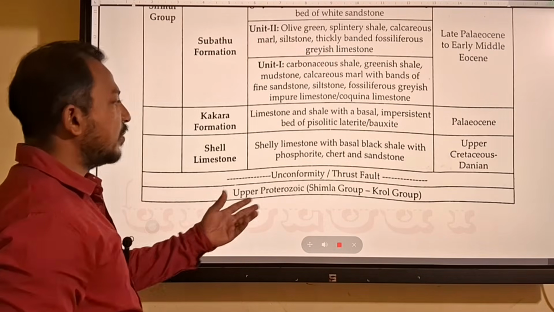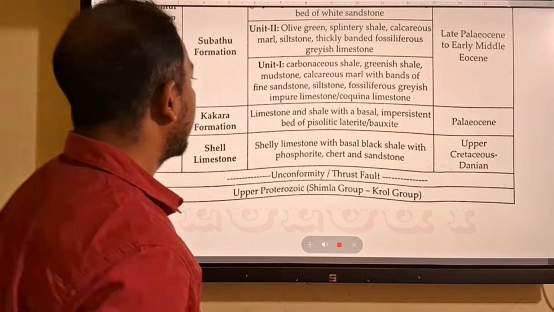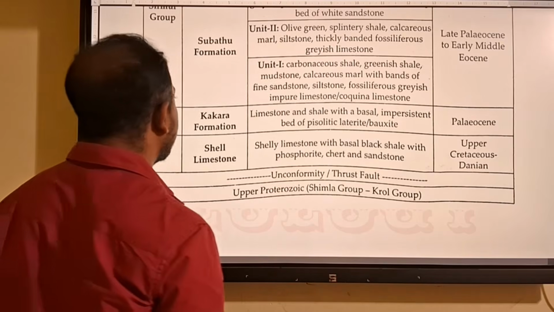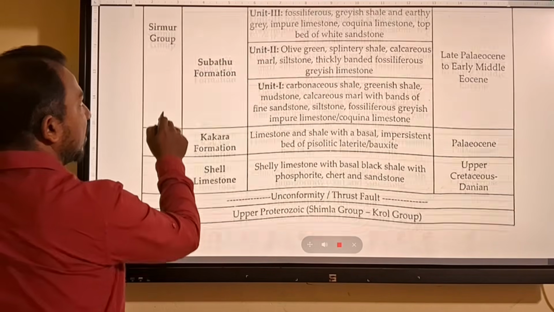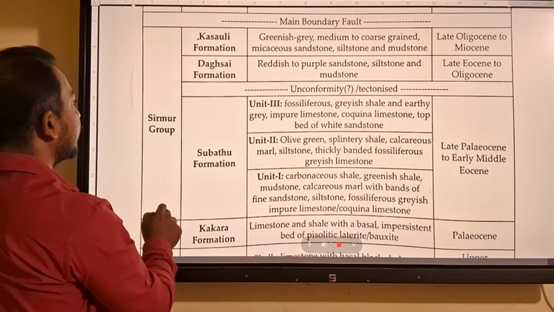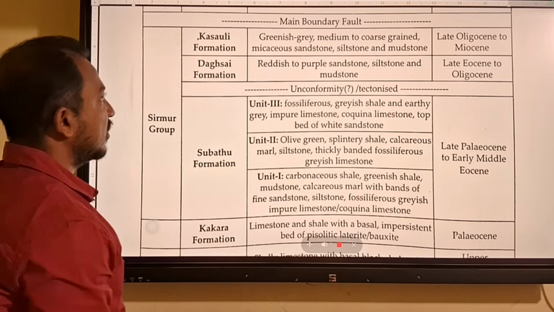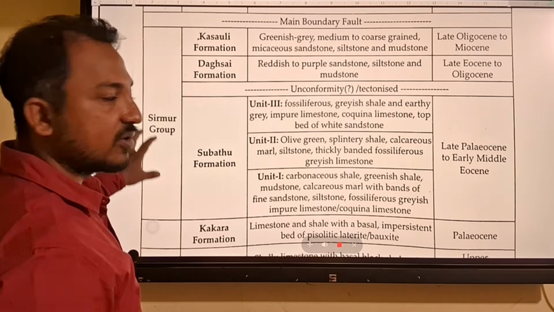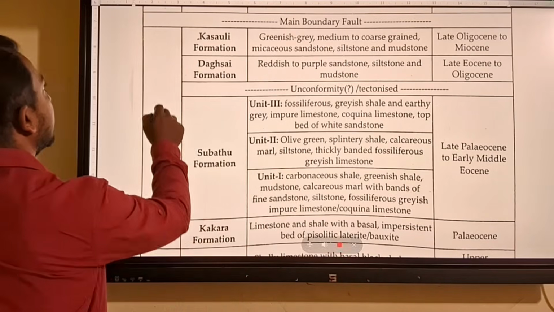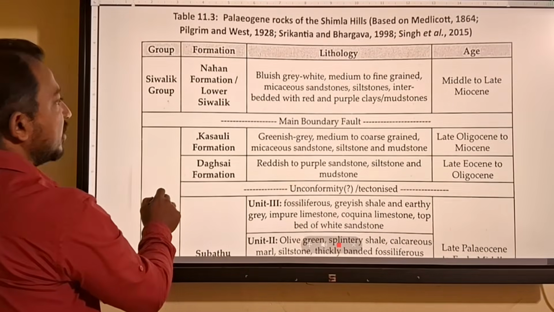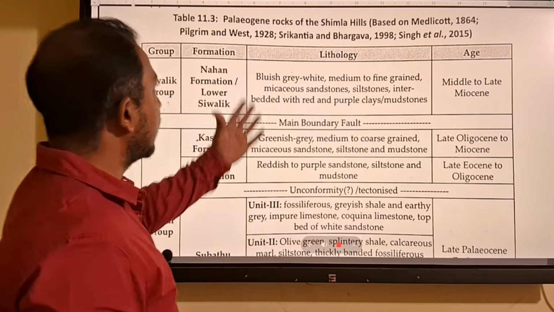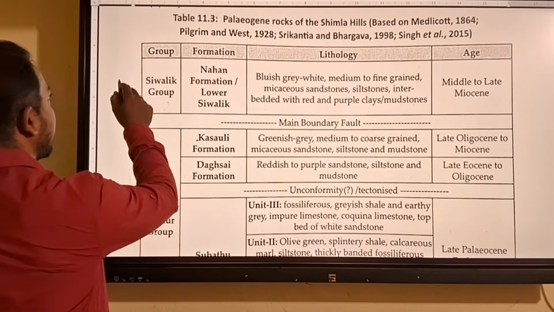So the Paleogene rocks of Simla Hills. Deposition started from Simla group or Krol group. Then we have shale limestone, which has an age of Upper Cretaceous to Danian. Then Paleocene Kakara formation. Then Subathu formation, that is late Paleocene to early Middle Eocene. Then Dagshai group, then Kosoli formation. They all belong to a group called Sirmur group. Then there will be the main boundary fault. Then your Nahan formation or Lower Shivalik. So this is your Simla Hills deposition during Paleogene.